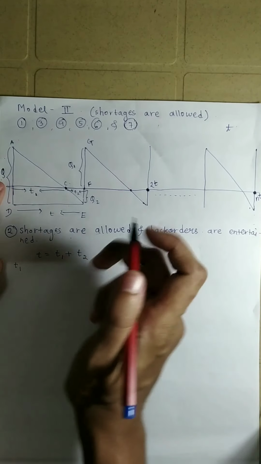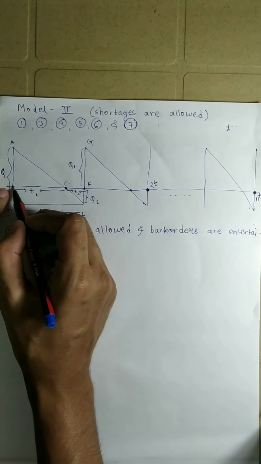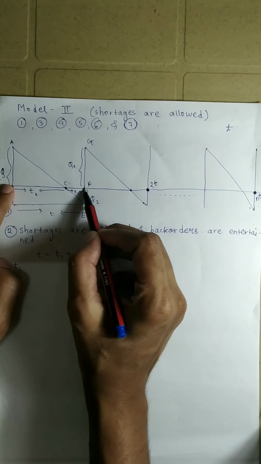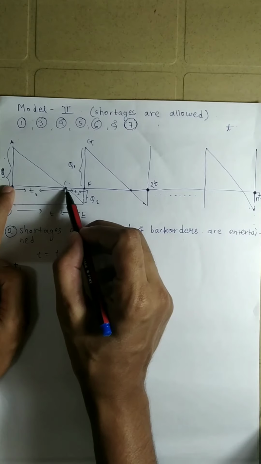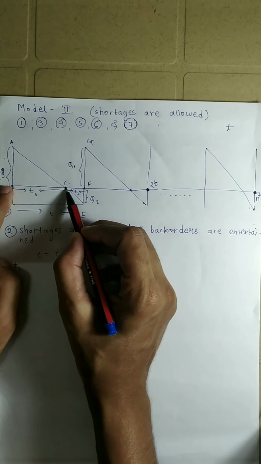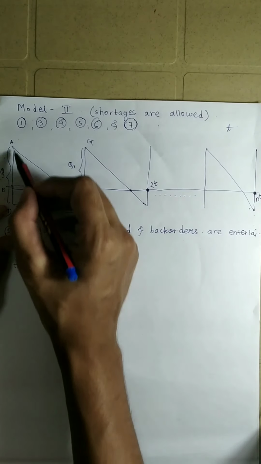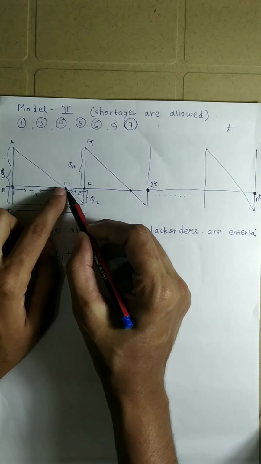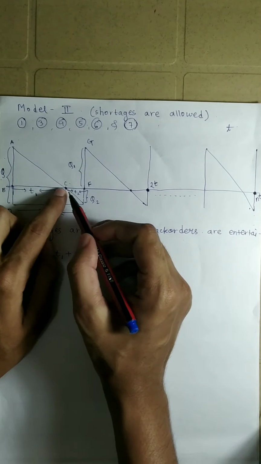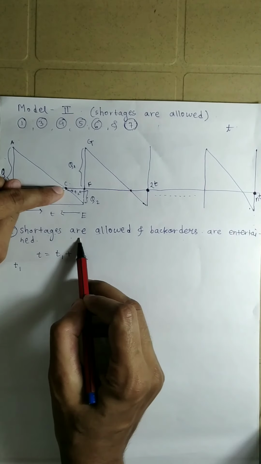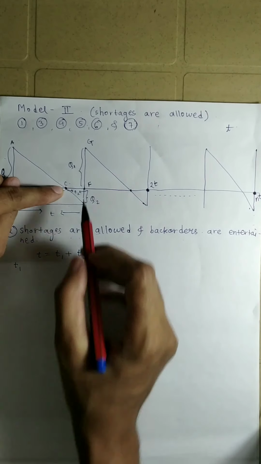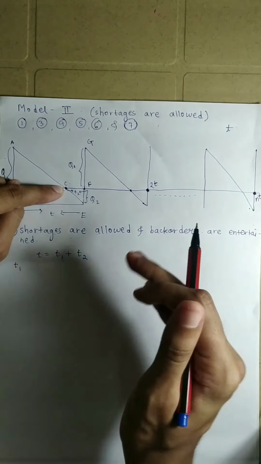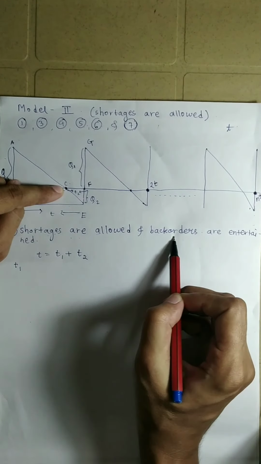while during the time T2 the back orders are accumulated but not fulfilled. Suppose this is full time T. During the time T1, whatever goods we have in the inventory will get over. But now the goods are over and we have allowed the shortages. That means even when the goods are over, we will take the orders and they will be kept as back orders.